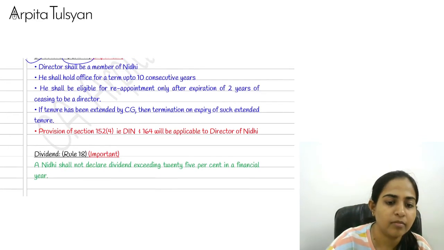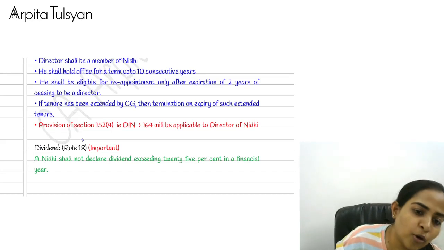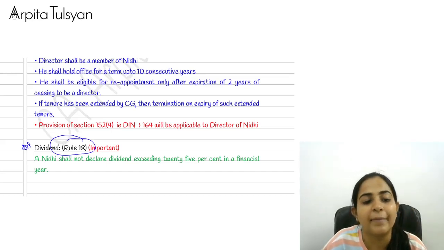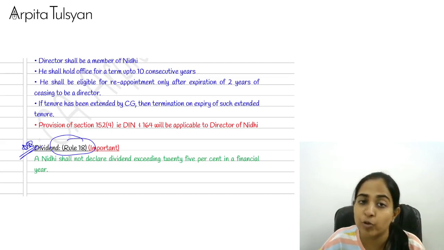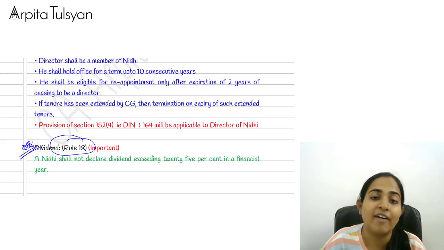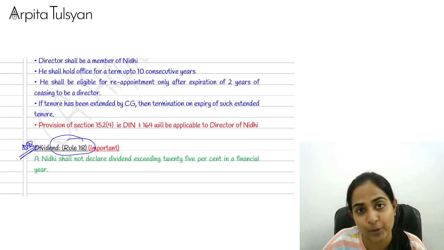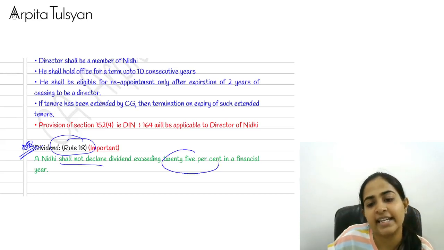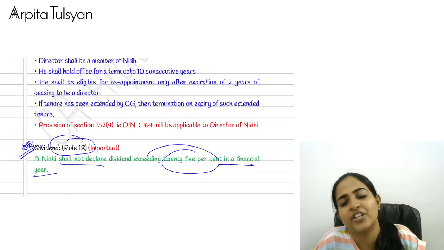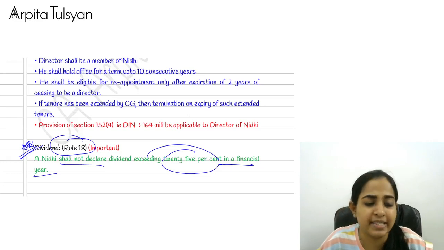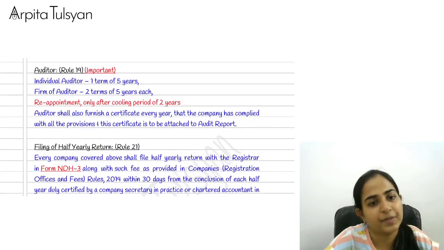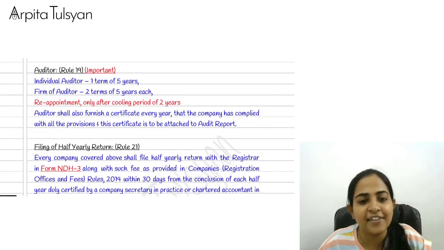Okay. Then after that, going on to rule number 18. This got amended, so you have to make the corresponding changes while doing your question answers and MCQs also. A Nidhi shall not declare dividend exceeding 25% in a financial year. Earlier, there were certain conditions under which it could declare beyond 25%, etc. Now they have made a flat rule. It cannot go beyond 25%. Very, very clear with this, everyone?